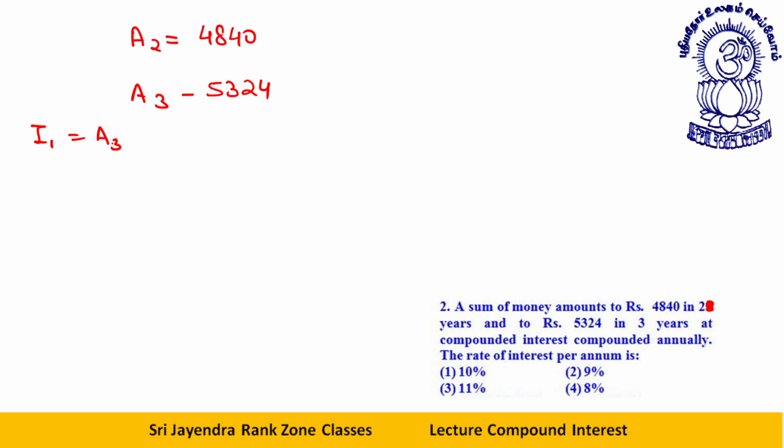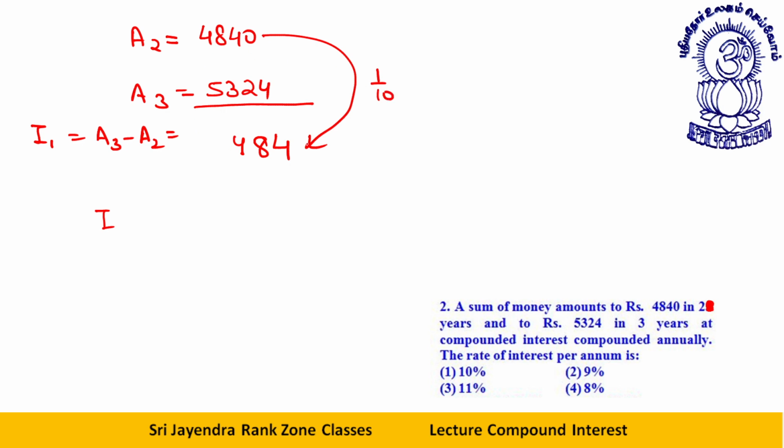What is interest for 1 year? That is A3 minus A2. That will be how much? 4 minus 0, 4. Okay. This will be 12 minus 4, 8. This will be 1 given 52 minus 48, 4. So your interest is very easily, you can see, this is 1/10.